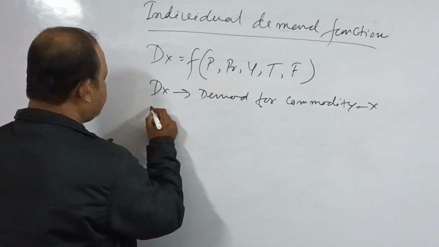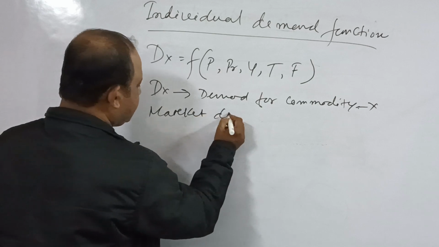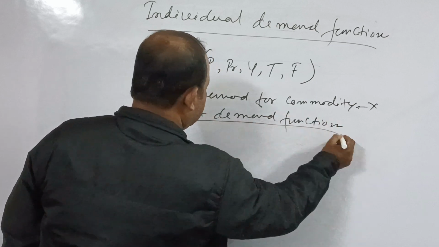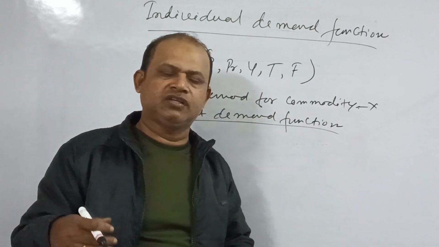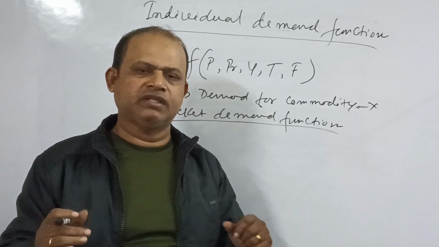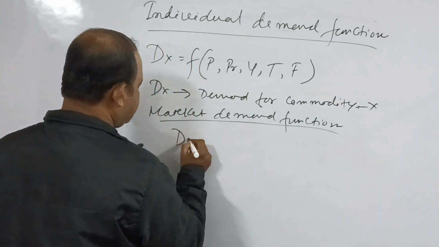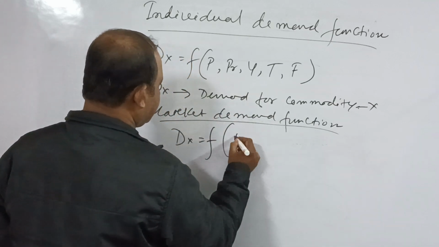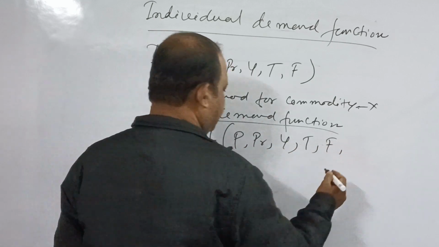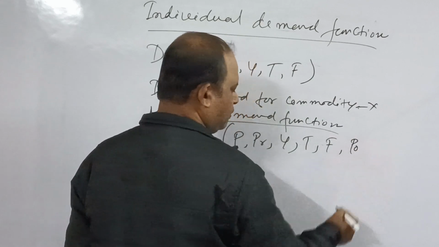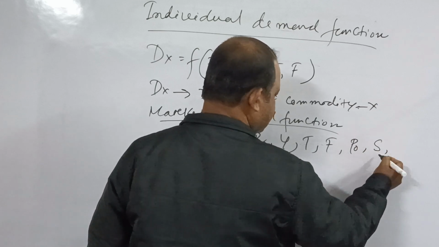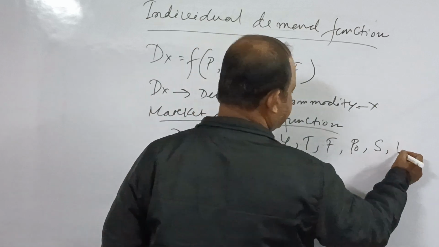Now, here also you can write market demand function. It is the functional relationship between the market demand for the entire quantity as well as all the determinants. You can write here Dx equals a function of P, Pr, Y, T, F. Here also you can write the population or the number of consumers, season and weather, and finally distribution of income.